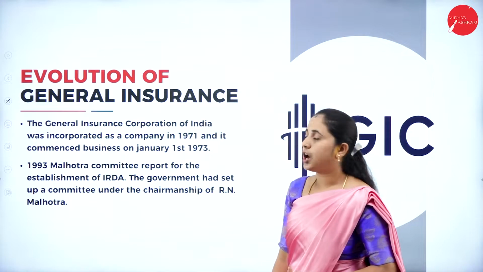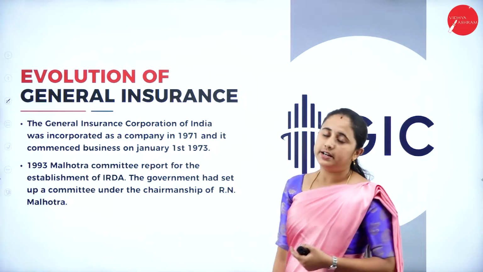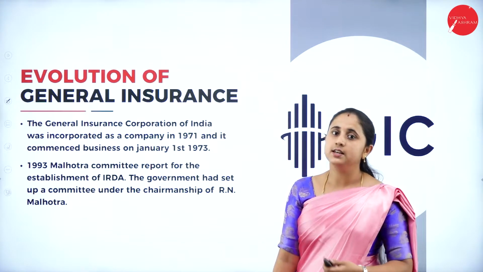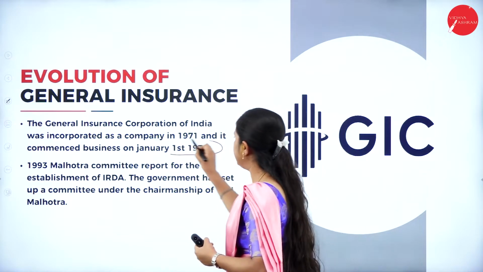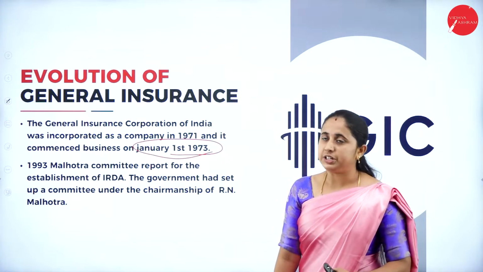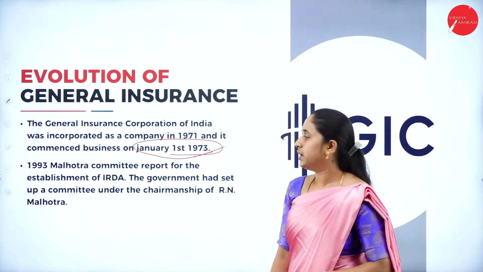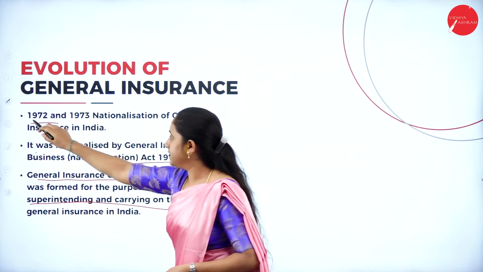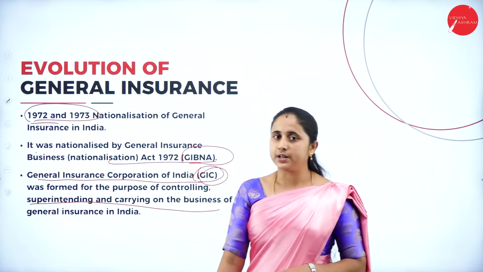Next, this General Insurance Corporation was incorporated as a company in the year 1972 and it started business on 1st January 1973. So GIC was formed in the year 1972 but it started its business in the year 1973. That's why when we say Nationalization of General Insurance Act, we say the year 1972 and 73.